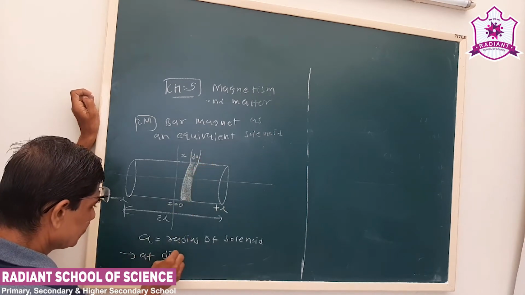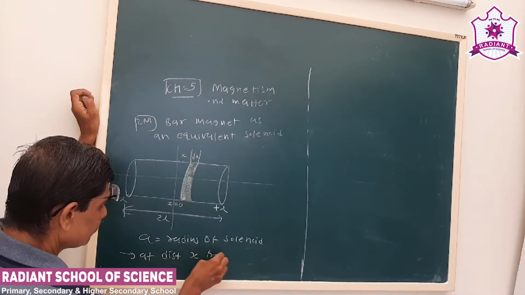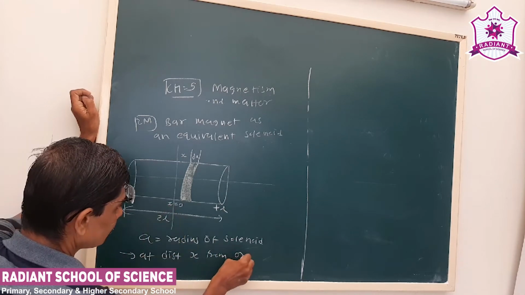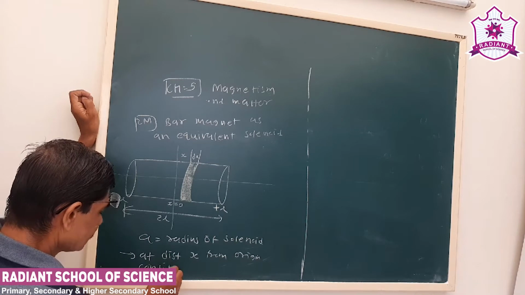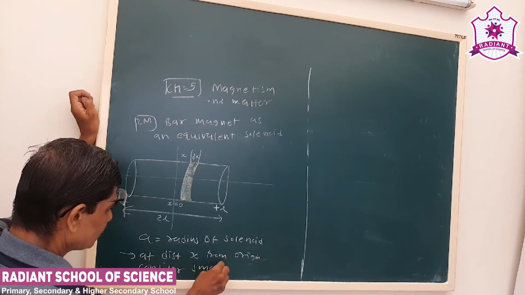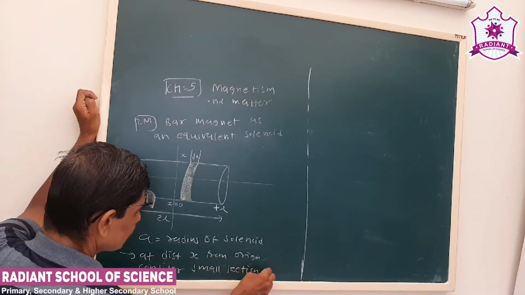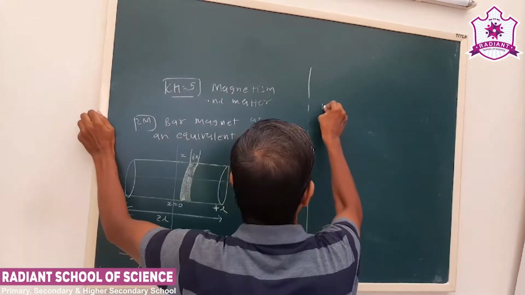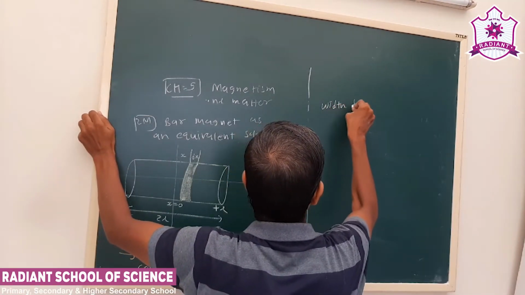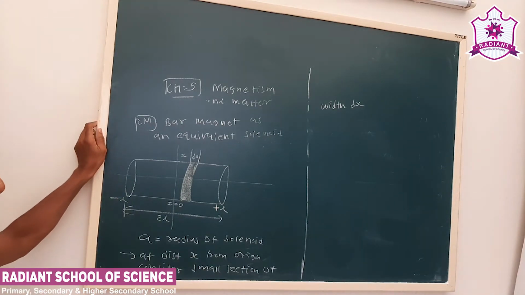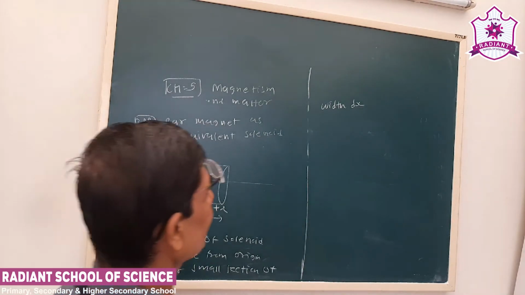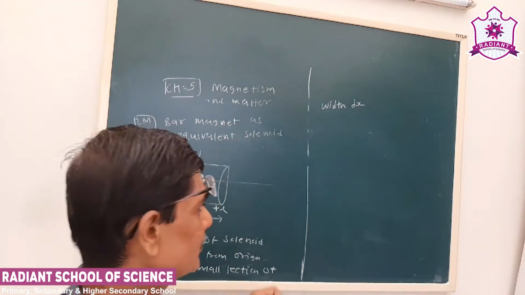At a distance x from our origin, consider a small section of width dx. Here n is the number of turns per unit length.